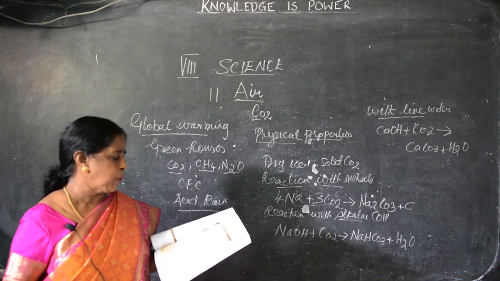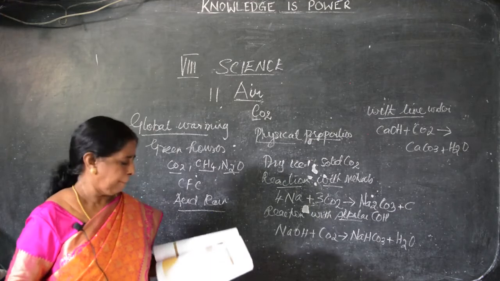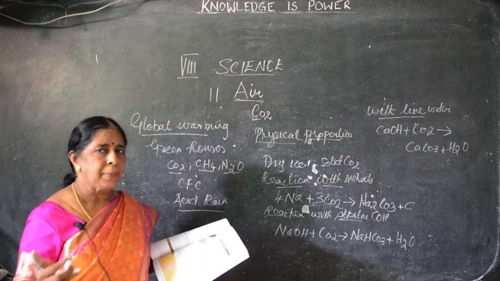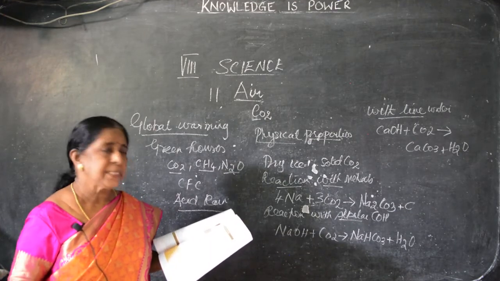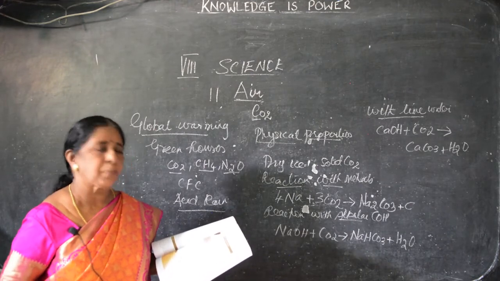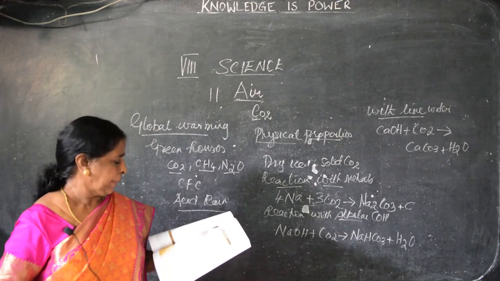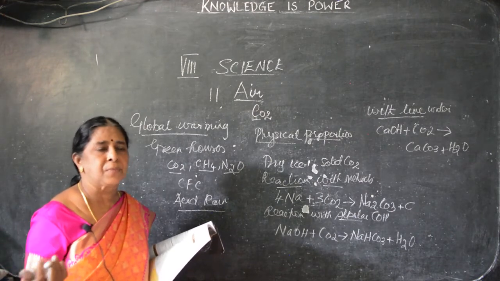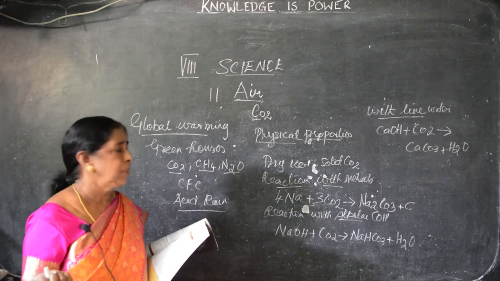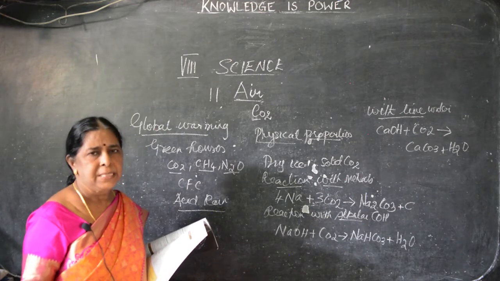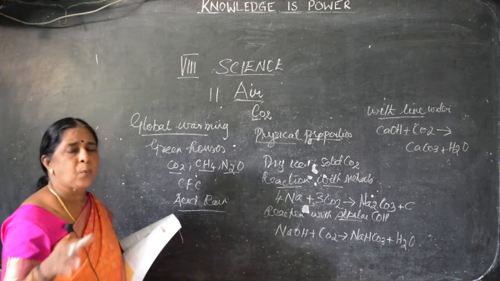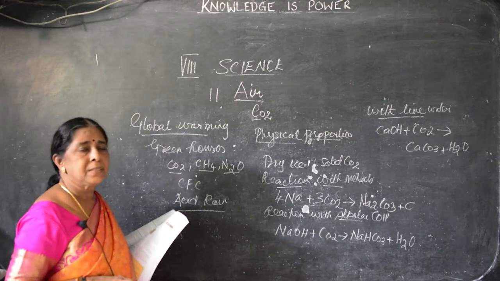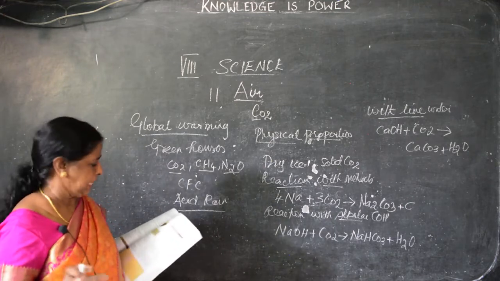It inhibits germination and growth of seedlings, so the plants will not grow properly. It changes the fertility of the soil, and destroys plants and aquatic life. It causes erosion of many buildings. Even the Taj Mahal, one of the seven wonders of the world, has become corroded because of sulfur dioxide. Its whiteness will be reduced because of that. So, these are the effects of acid rain.